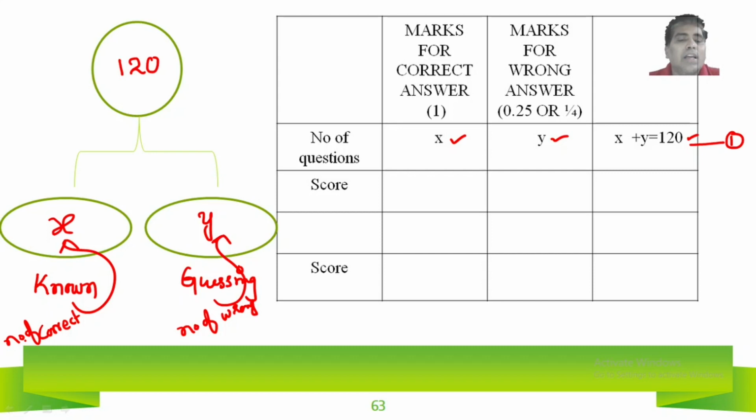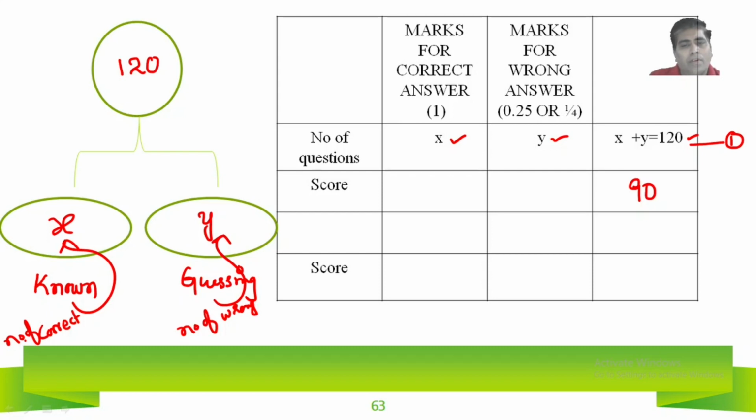Next, come to the scenario. He has given one of the scenarios. He has scored 90 marks. So when he scored 90 marks, how did he get 90 marks? Based on the number of correct answers and the number of wrong answers.